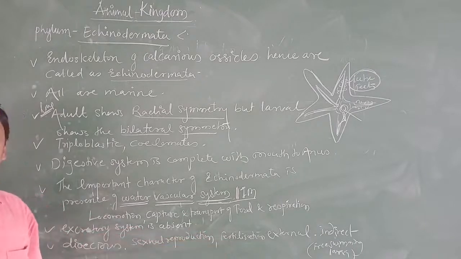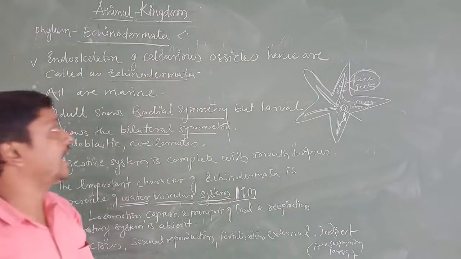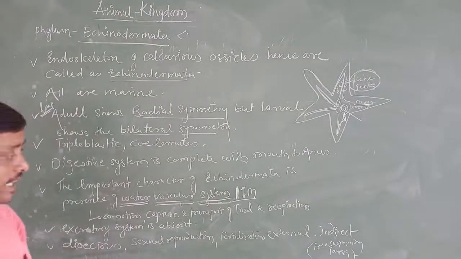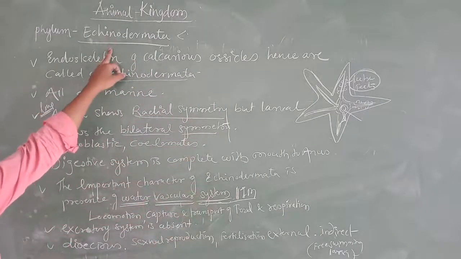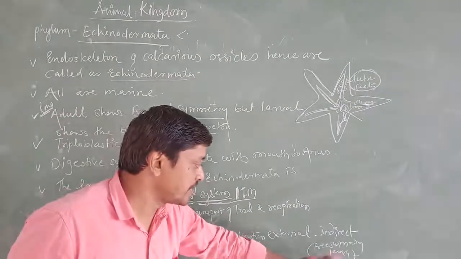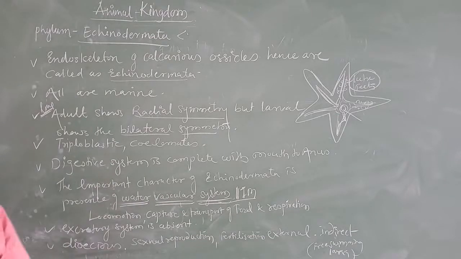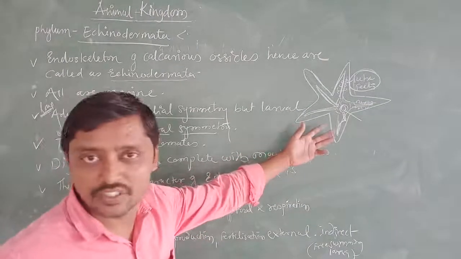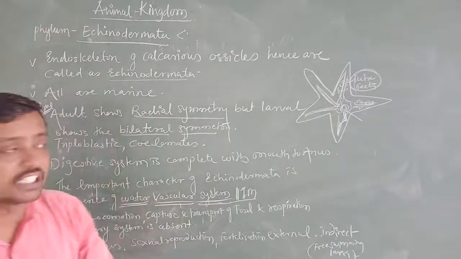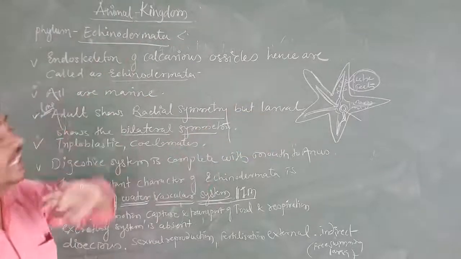Next one is fertilization is external, in the sense outside the body of an organism, and development is indirect development that we are going to find in echinoderms, and that is the presence of a free swimming larva. And examples that come in this: Asterias, in the sense starfish. The common name is starfish, but it is not a fish, it comes under the echinodermata.